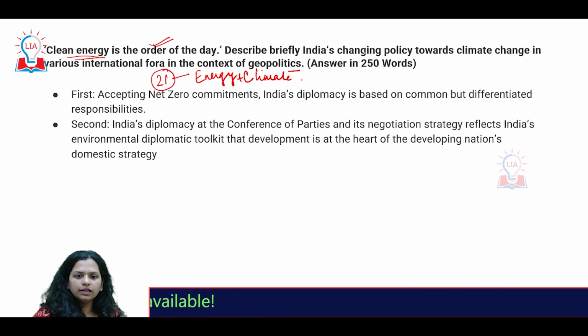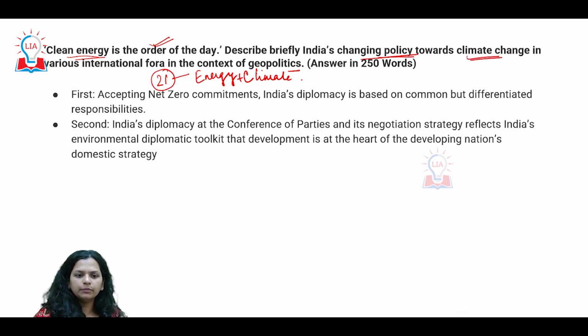So here we have to look at the policy changes that India is making in the area of climate change, especially in the context of geopolitics. A couple of elements have been added here: we have energy, we have climate change, and also geopolitics.